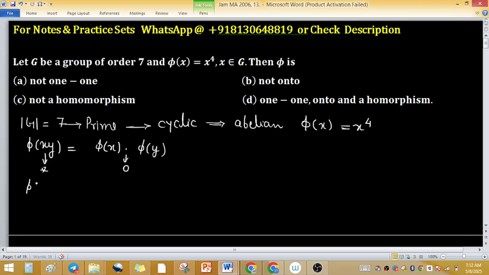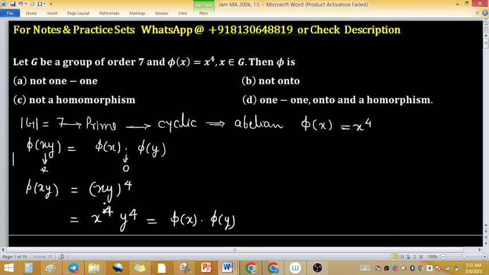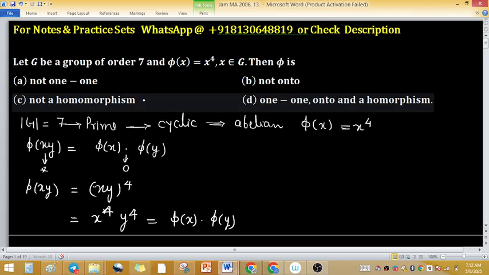So phi of xy equals (xy) raised to the power 4, and the group is abelian, so we can use the power rule. The power rule says (xy)^n equals x^n y^n, and here the power is 4. So you get x raised to the power 4 times y raised to the power 4, and this can be written as phi of x into phi of y. So the mapping phi is a homomorphism. Now option C is discarded.